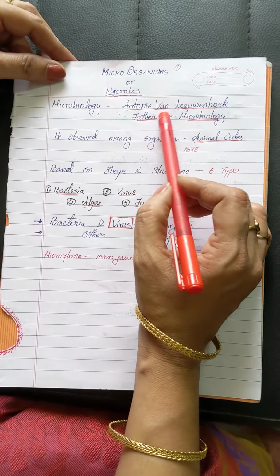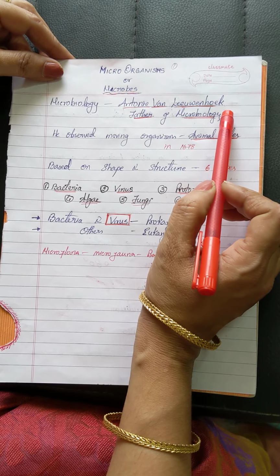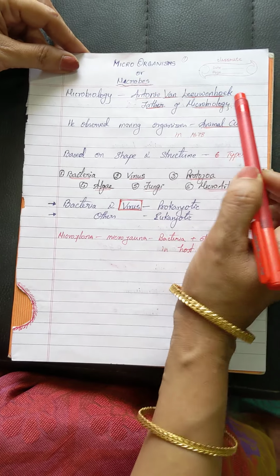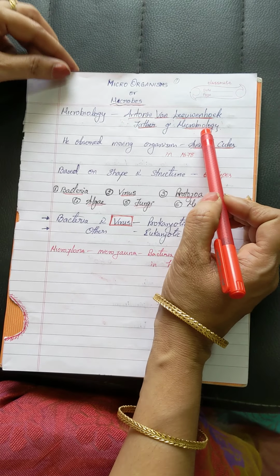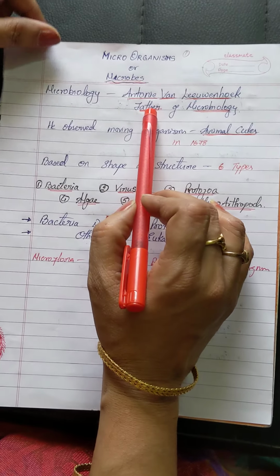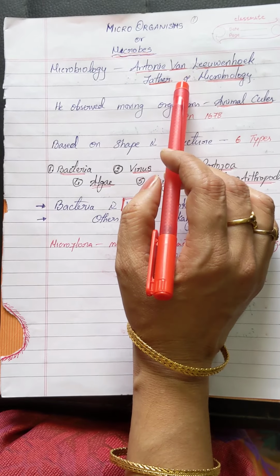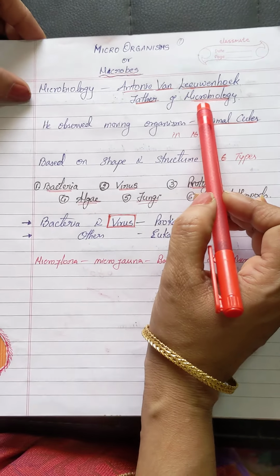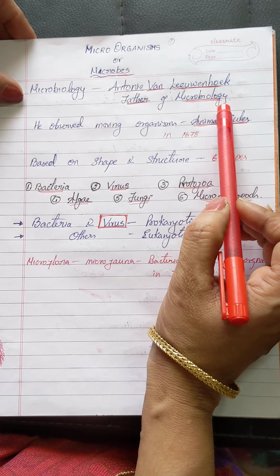The scientist Anthony van Leeuwenhoek is called the father of microbiology because he was the first scientist who discovered living organisms under his microscope.